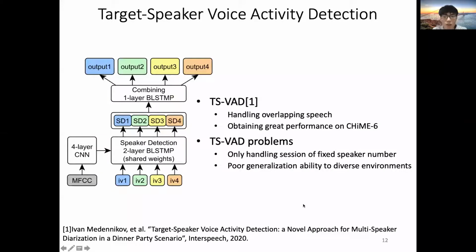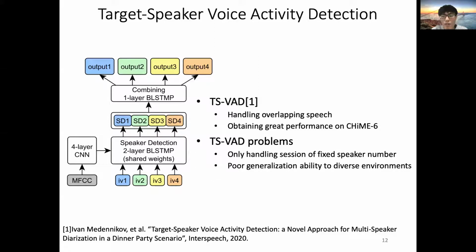We also utilize the TS-VAD-based method. Original TS-VAD takes MFCC and i-vectors of each speaker as inputs and predicts speech probabilities for all speakers simultaneously. This makes it possible to handle overlapping speech. With the well-matched training data on CHiME-6, TS-VAD obtained great improvement compared with the clustering-based diarization system.